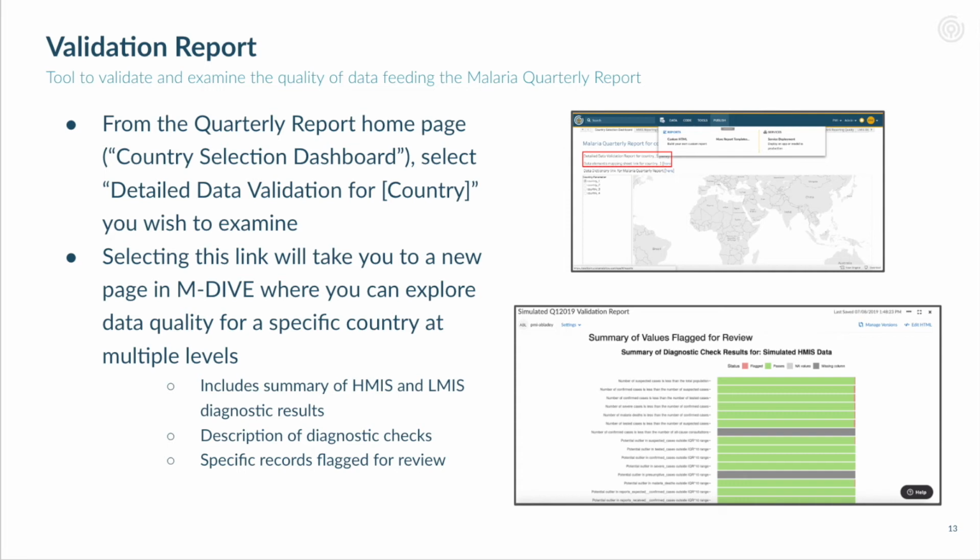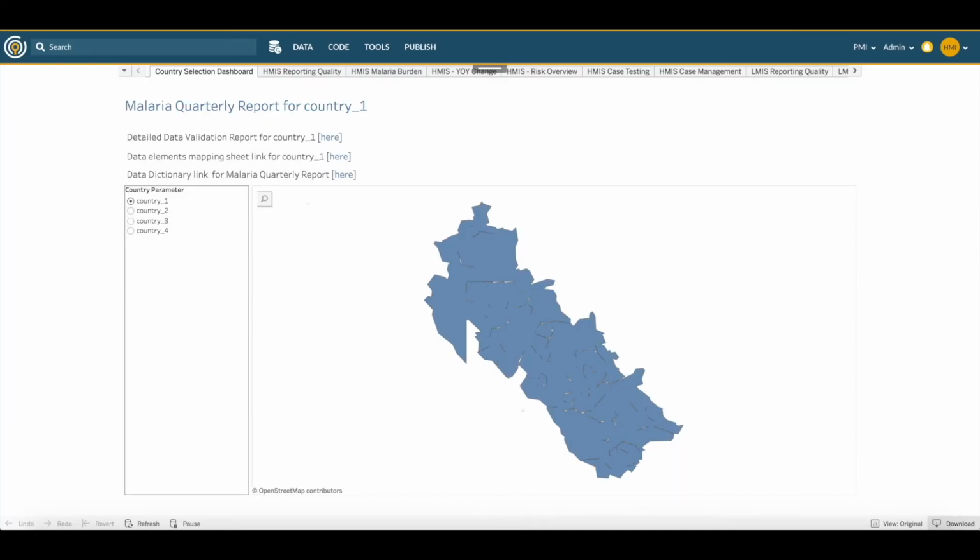The report serves three purposes. First, to give the users of the quarterly report a sense of overall data quality so that they have more context to interpret the dashboards. Second, it provides users an opportunity for correction of the data during in-country validation activities before subsequent calls for quarterly report data. And finally, it provides insight into general potential data quality issues in which country teams might want to take a deeper dive.